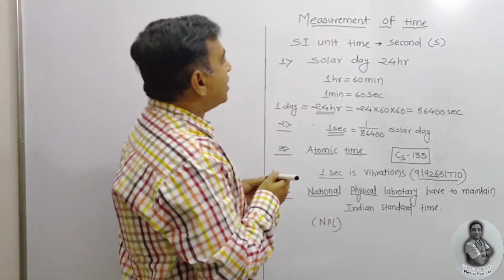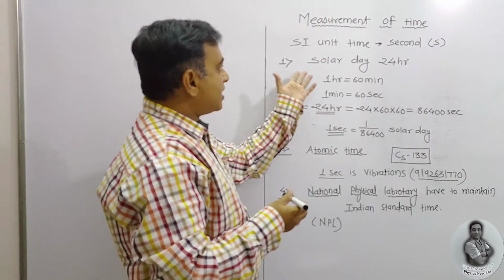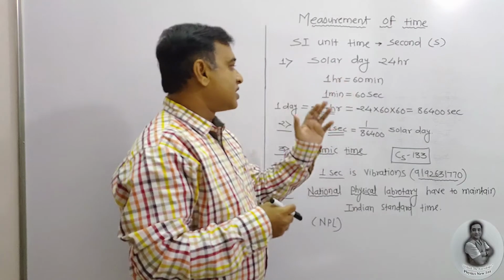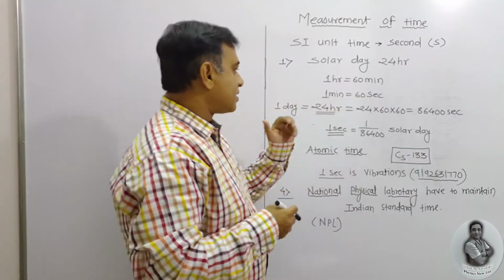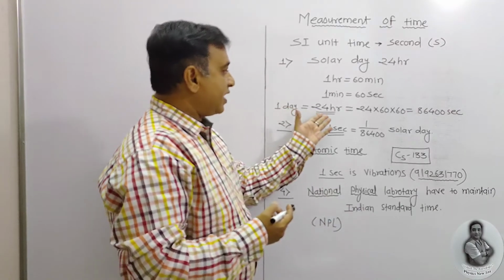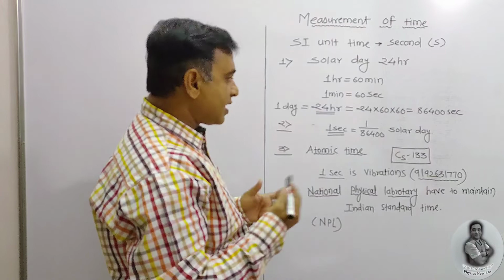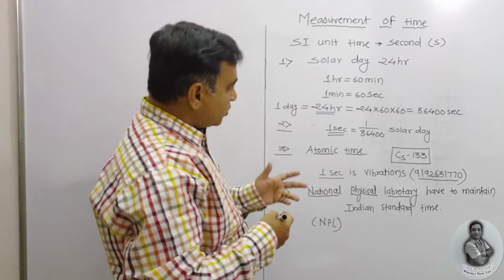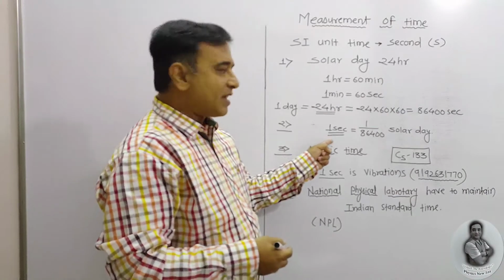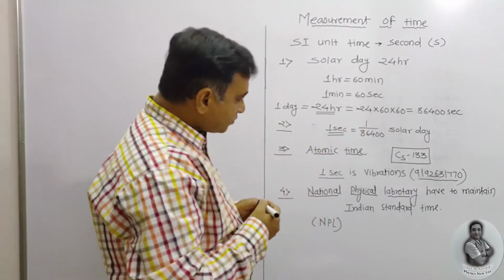Once again, the SI unit of time is second. We saw that a solar day is of 24 hours. 1 hour is equal to 60 minutes, 1 minute is equal to 60 seconds. So accordingly, 1 solar day of 24 hours can be converted into seconds, that is 86,400 seconds. So to express seconds in terms of solar day, 1 second is equal to 1 divided by 86,400 solar day.